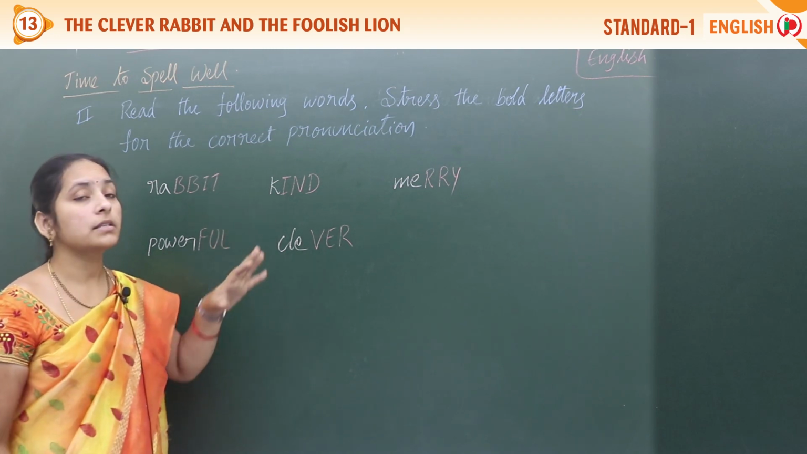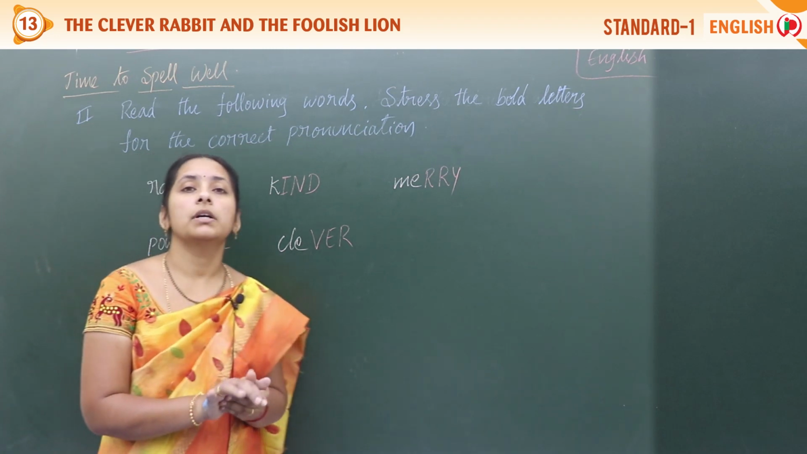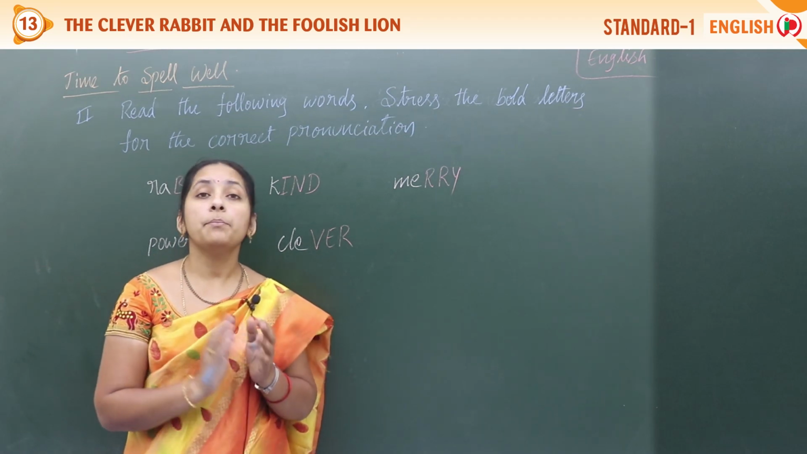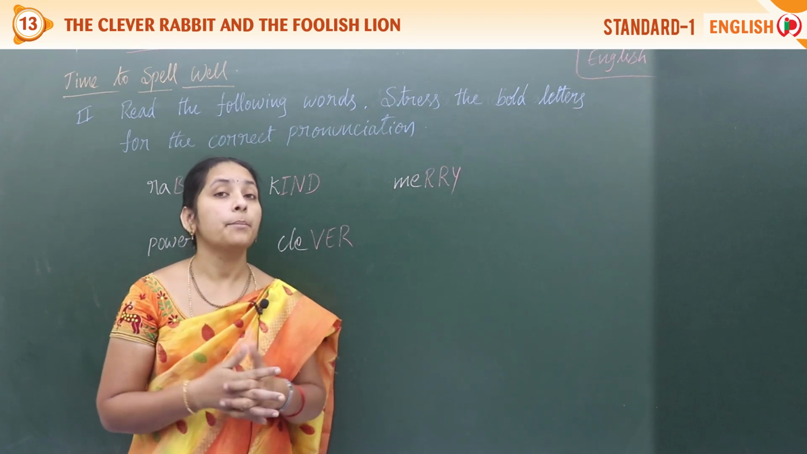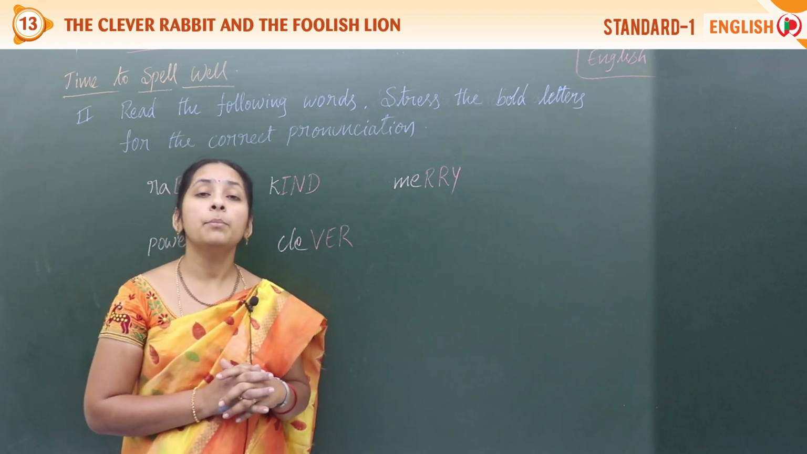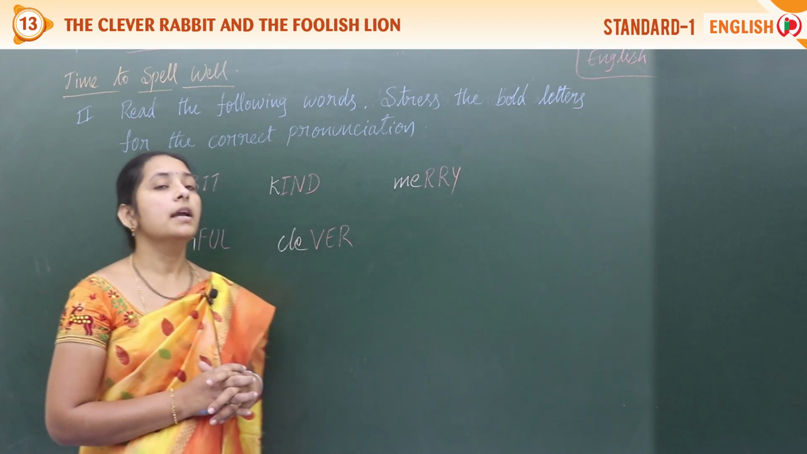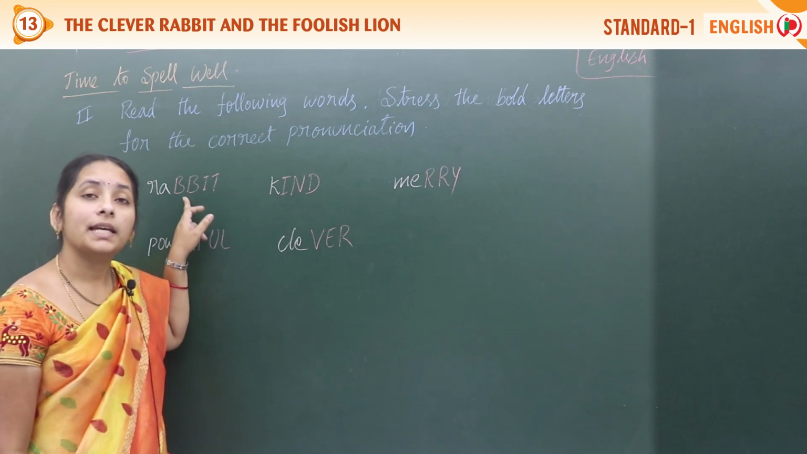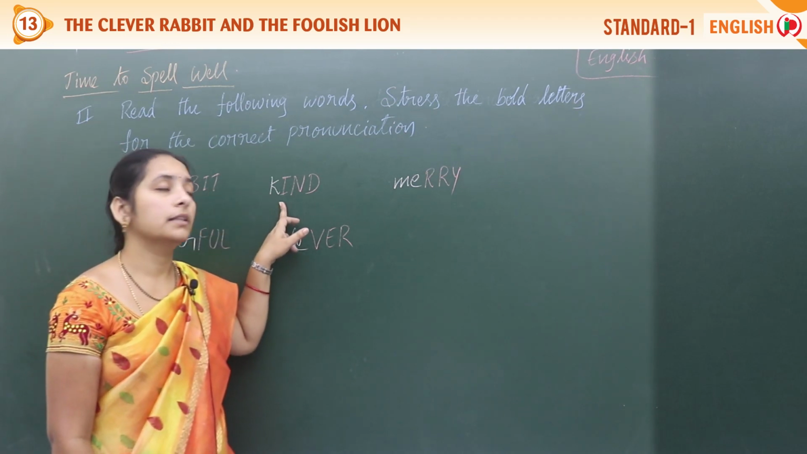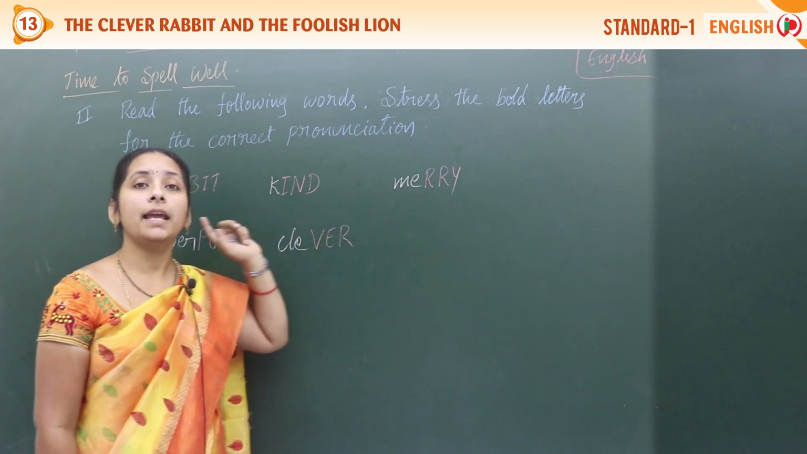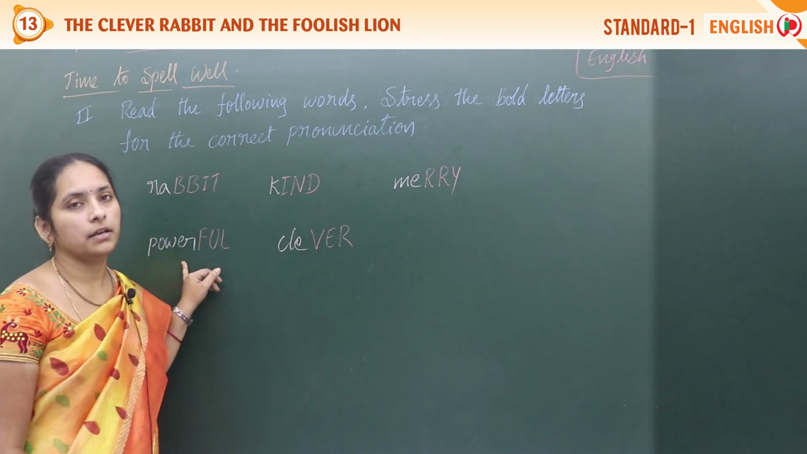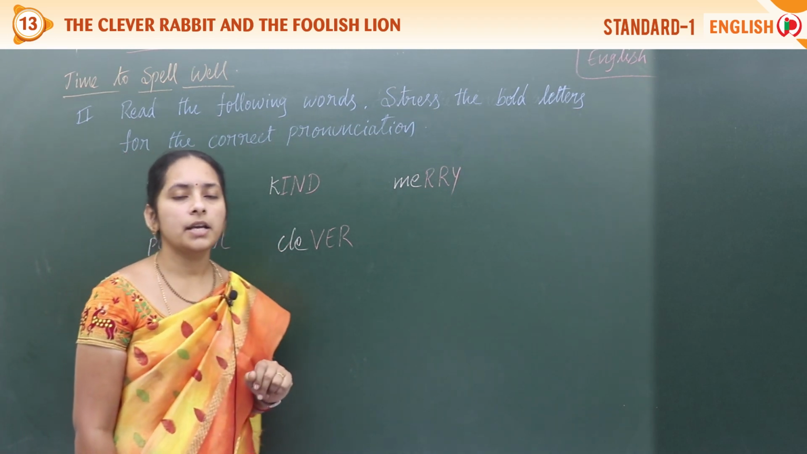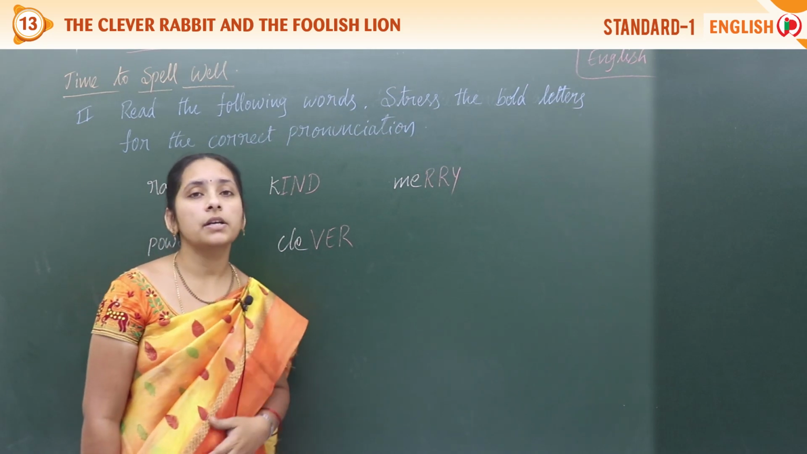Like this, most of the words we pronounce with syllable stress, we call it. Some part we pronounce very loudly, with pressure, so that we get it is important in that word. So that we should pronounce loudly also. Rabbit, and kind, and next, merry, and this is powerful, and this is clever. So like this, some other words also you will get.